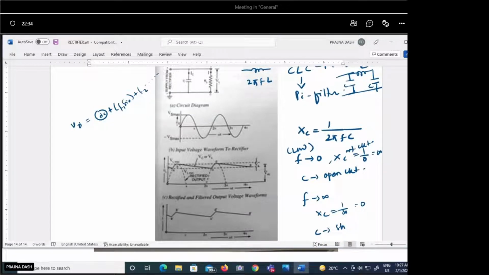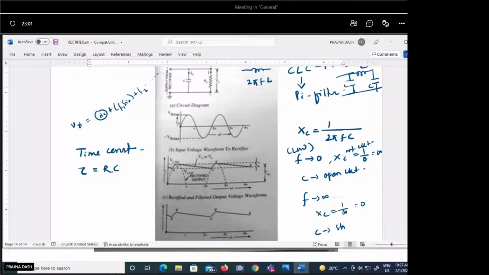Gradually it will charge. So for a capacitor there is a concept called the time constant. The time constant tau is represented as the resistance times the capacitance in the circuit. So in the circuit, whatever the resistance is and whatever the value of the capacitor is, according to that the time constant is decided.